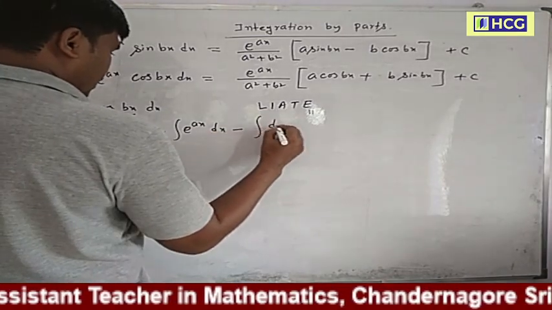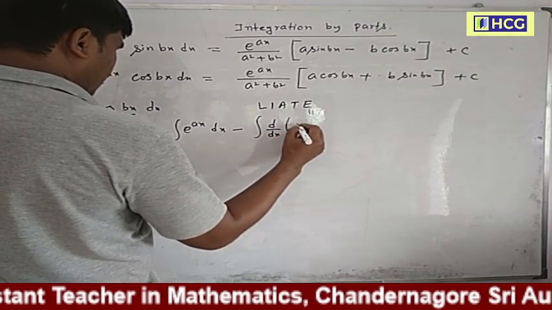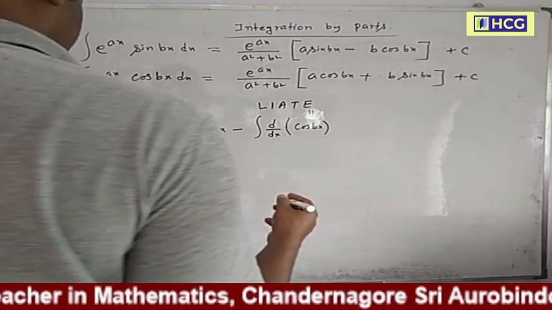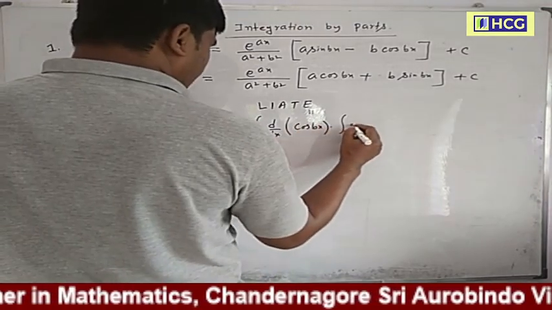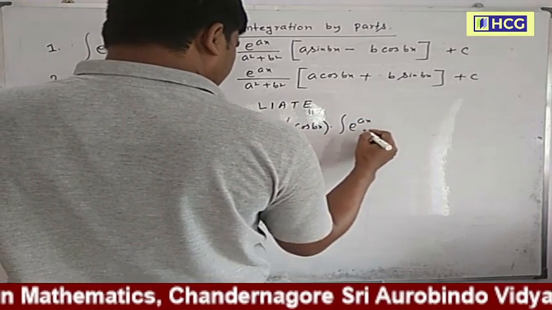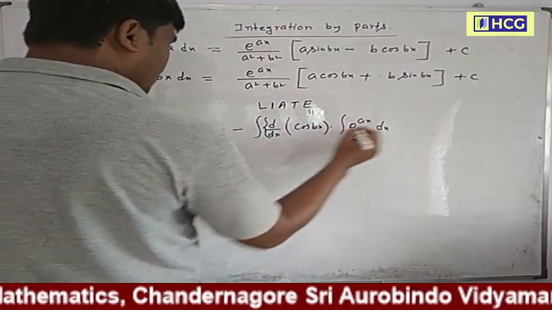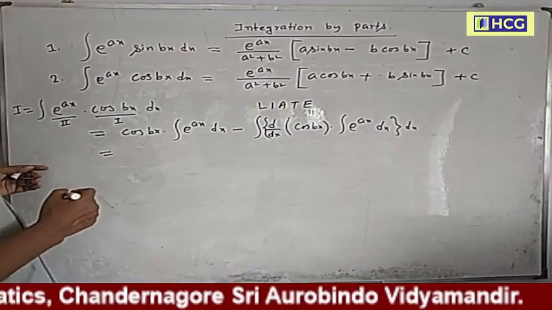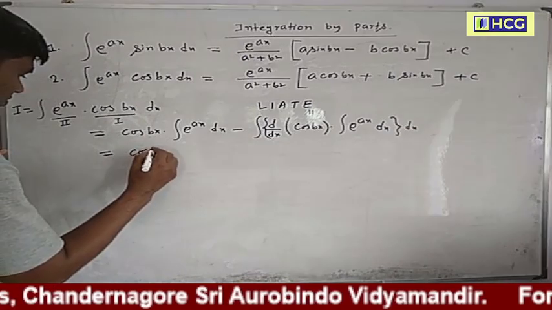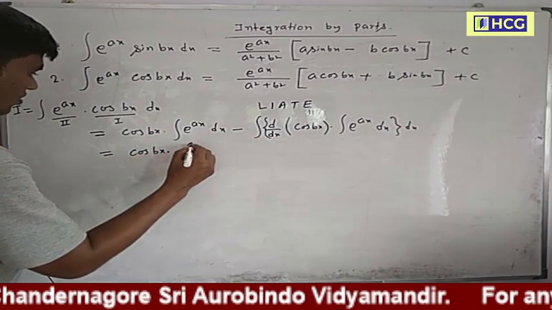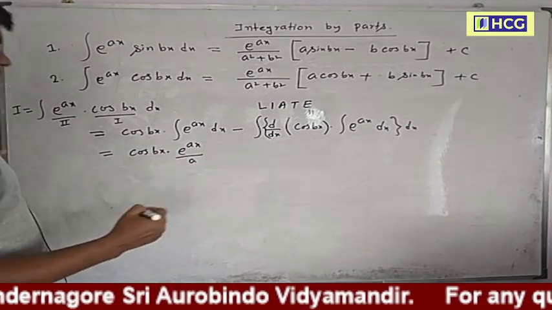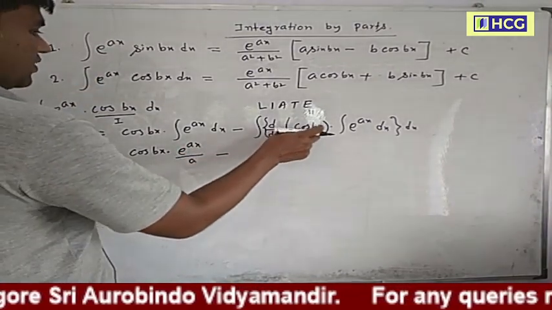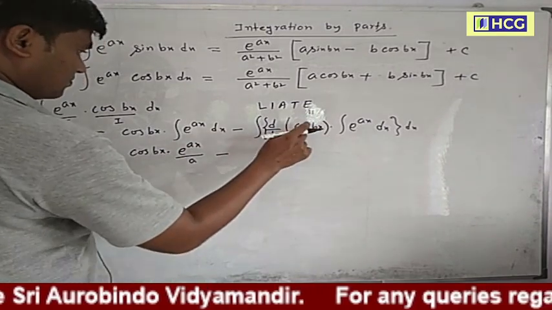So this is equal to cos bx into e to the power ax by a, minus the derivative of cos bx, which is minus b sin bx.